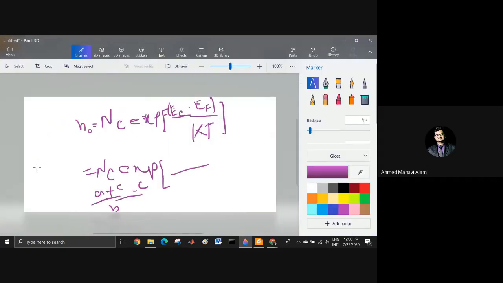A divided by B, I can write plus C and also minus C. Will it make any difference from the A by B function? No, it will not. These and these are same.